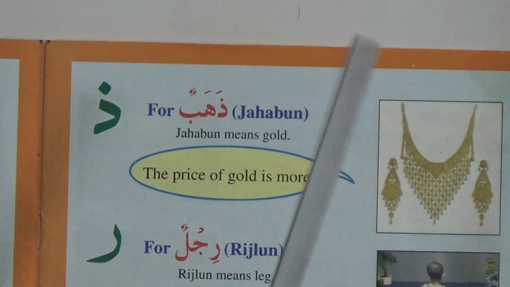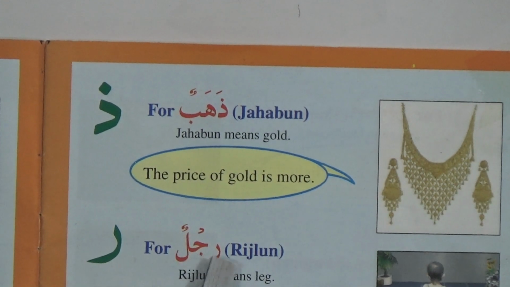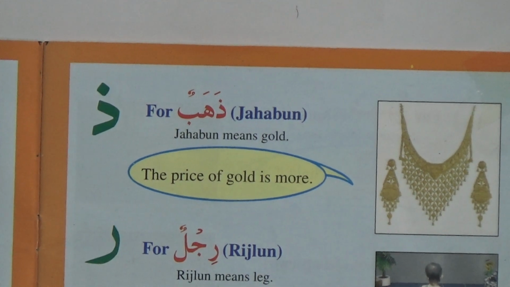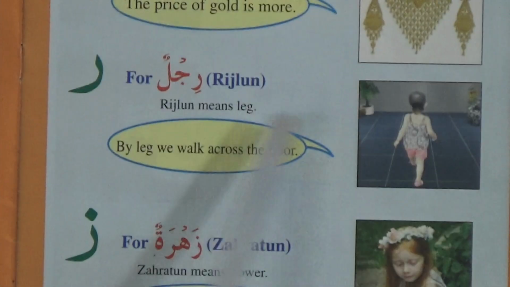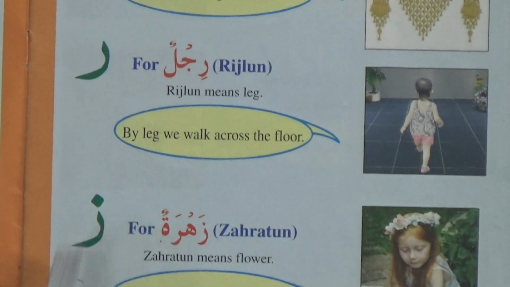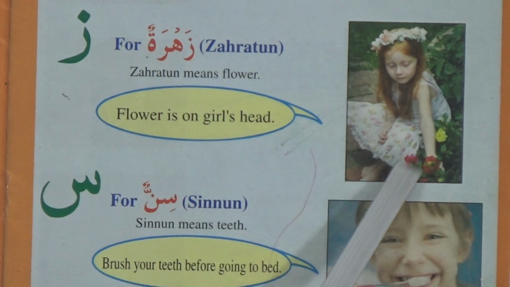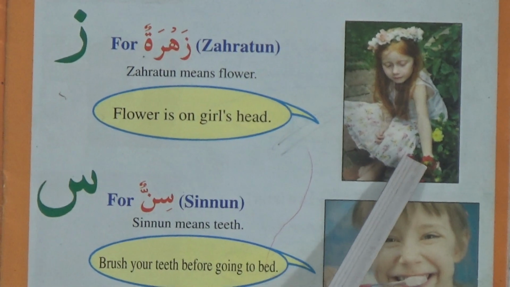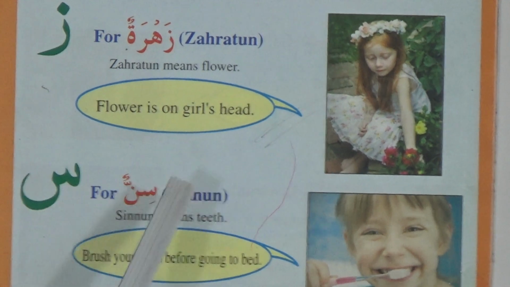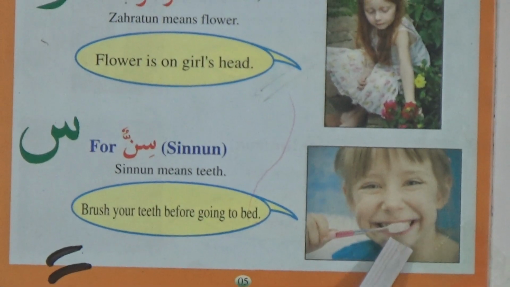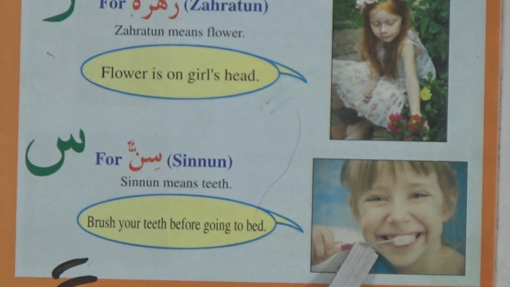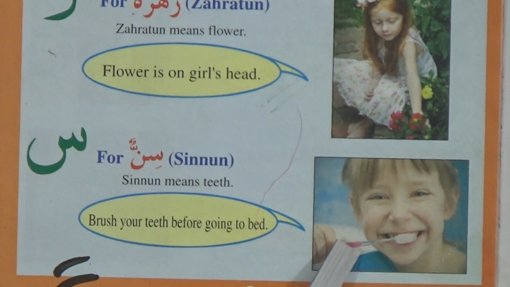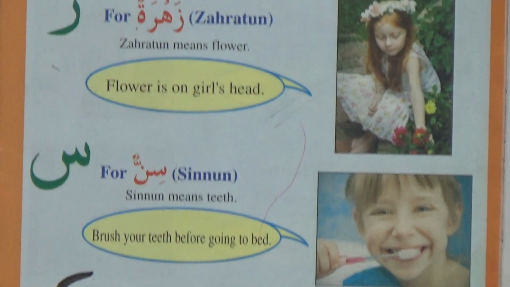Ra for rijlun. Rijlun means leg. Za for zaharatun. Zaharatun means flower. Sin for sinnun. Sinnun means teeth. Okay, dear students, I want to repeat again.